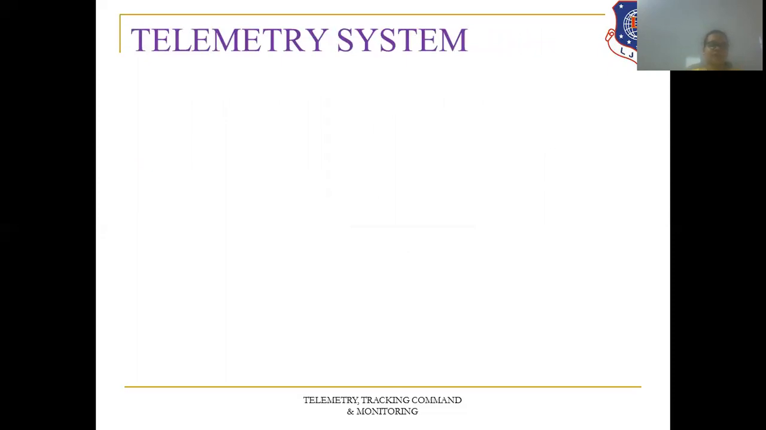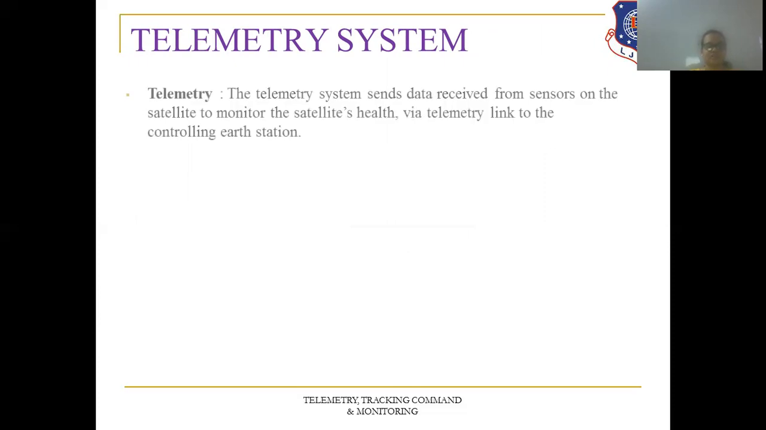Now, going forward to the main topic, that is the telemetry system and its functions. First of all, what is telemetry? The telemetry system sends data received from the sensors on the satellite to monitor the satellite health via the telemetry link to the controlling Earth station. So whenever we give any command from the Earth station to the satellite, in feedback the satellite will send us a telemetry link in which there will be data from various sensors on the satellite